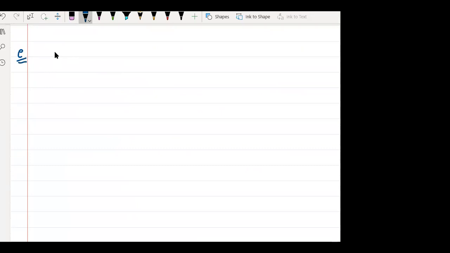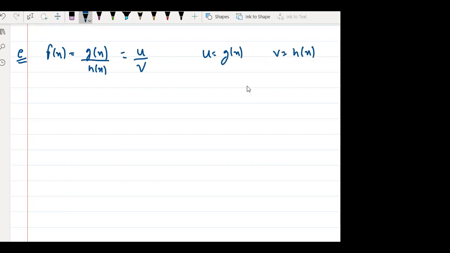Now so far we have done division. Yes, very good. And we know that division is not easy. Division is complex. Yes or no? Yes, sir. Division is also a complex process. Suppose I have a function f of x, which is written as g of x by h of x, and in short I write it as u by v, okay? Where u is equal to g of x and v is equal to h of x, right? Numerator, denominator, right?